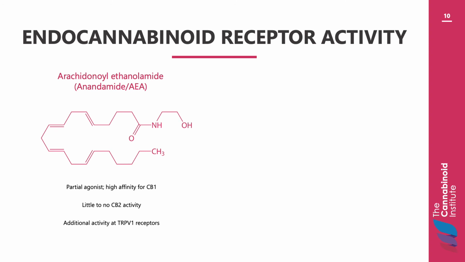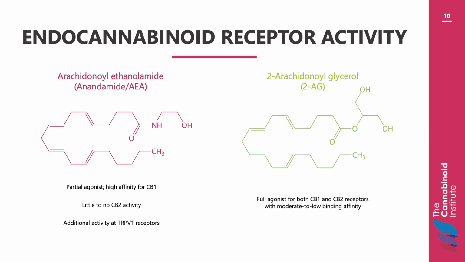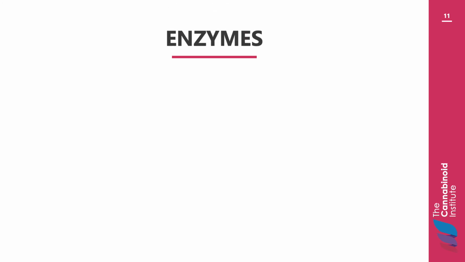2-AG is a full agonist at both CB1 and CB2 receptors. However, it has only moderate to low binding affinity for both. Much is still left to be learned about how the endocannabinoids interact with our bodies to exert their effects. After the endocannabinoids fulfill their role, they are quickly metabolized away.